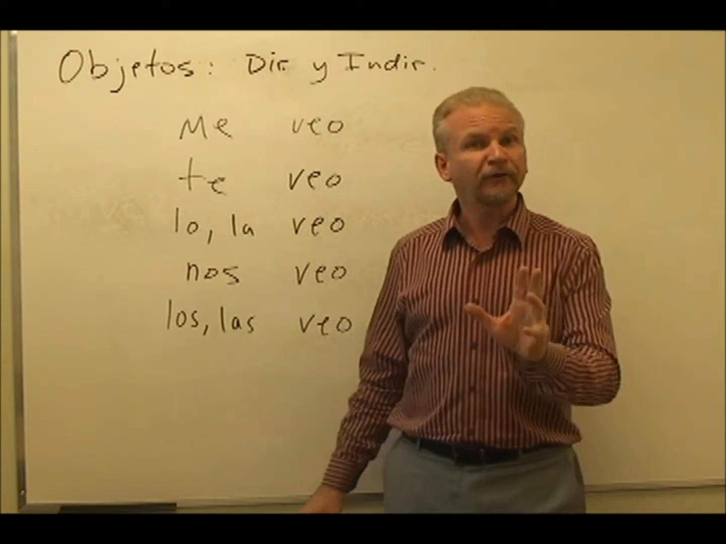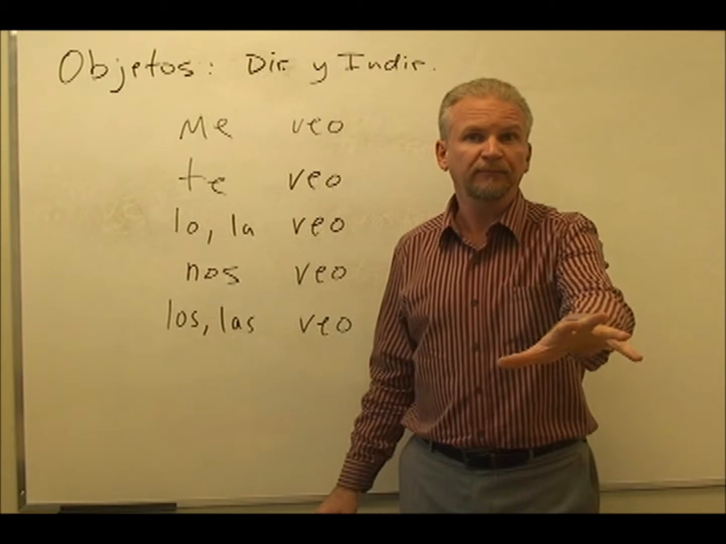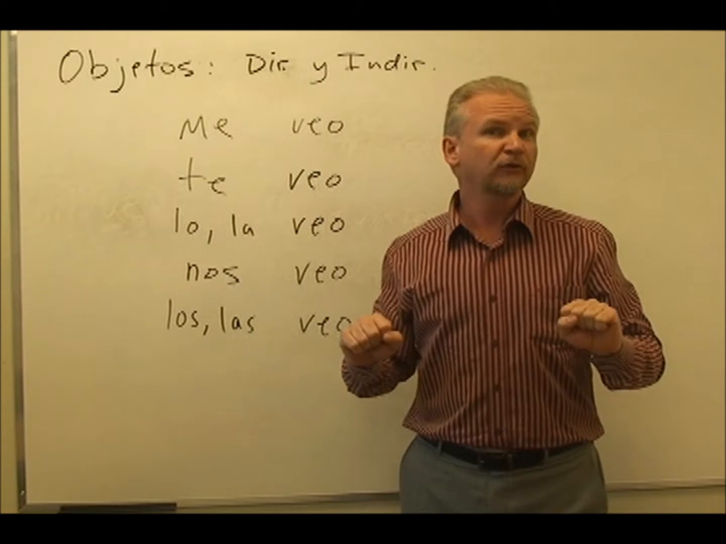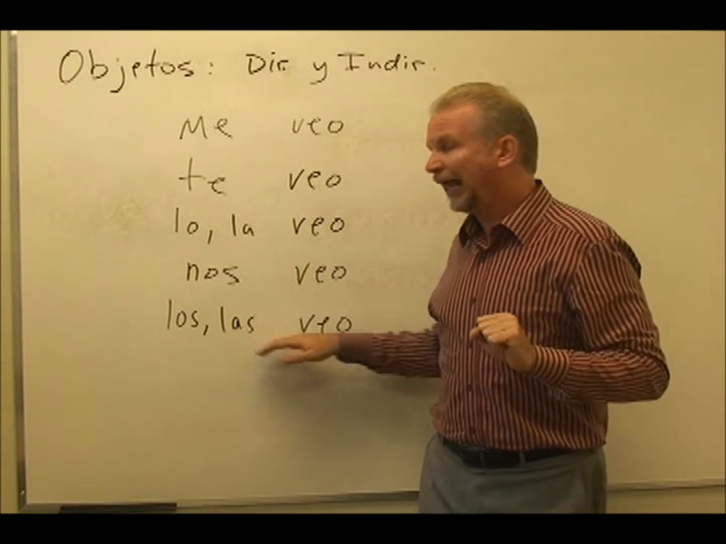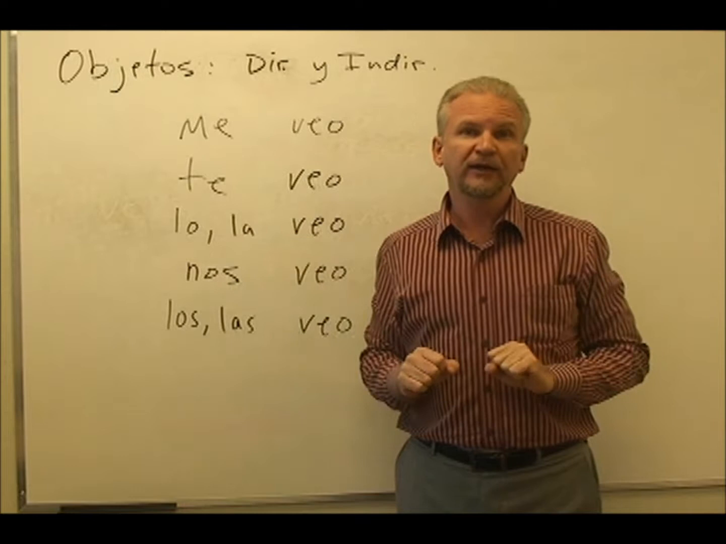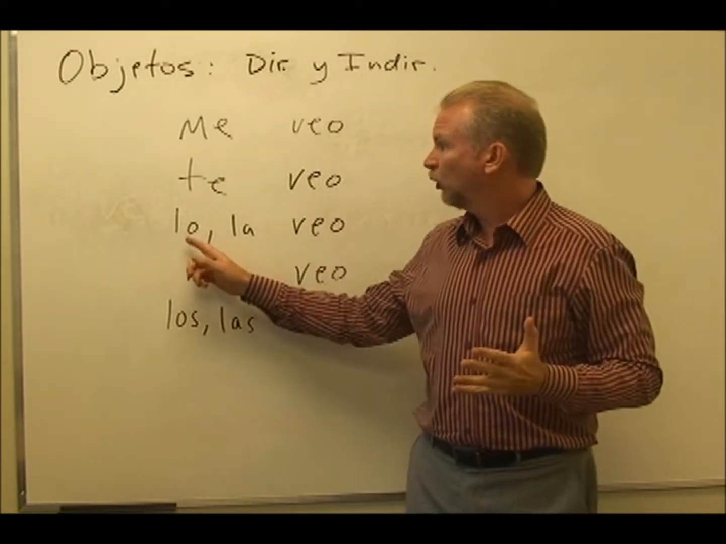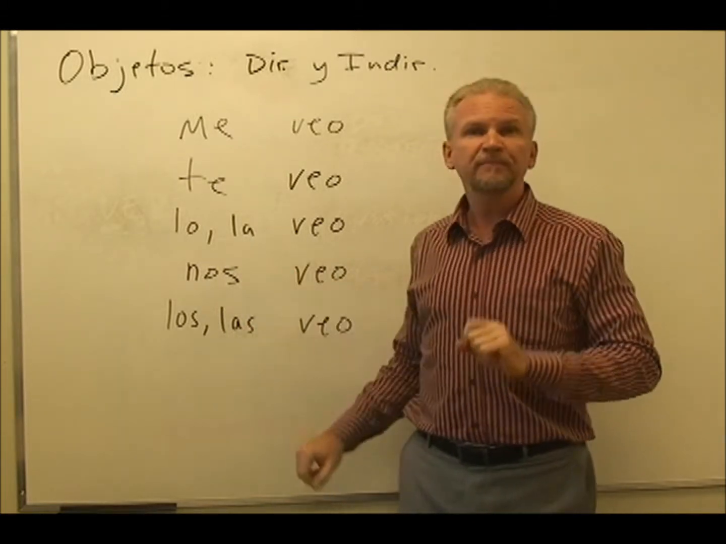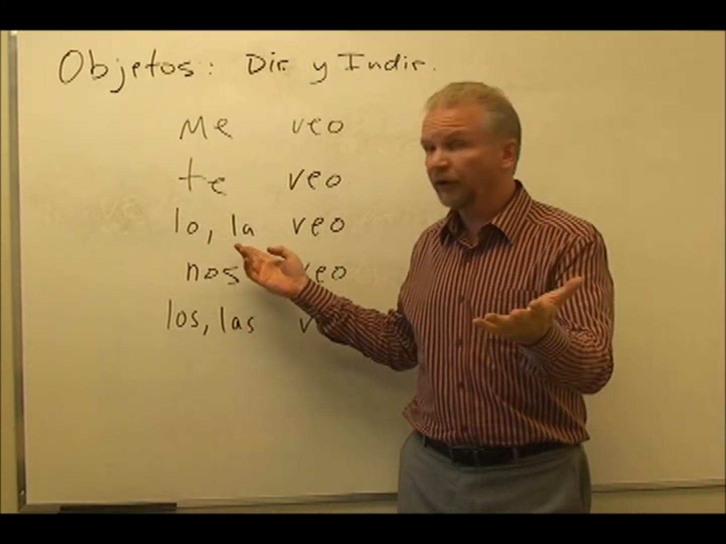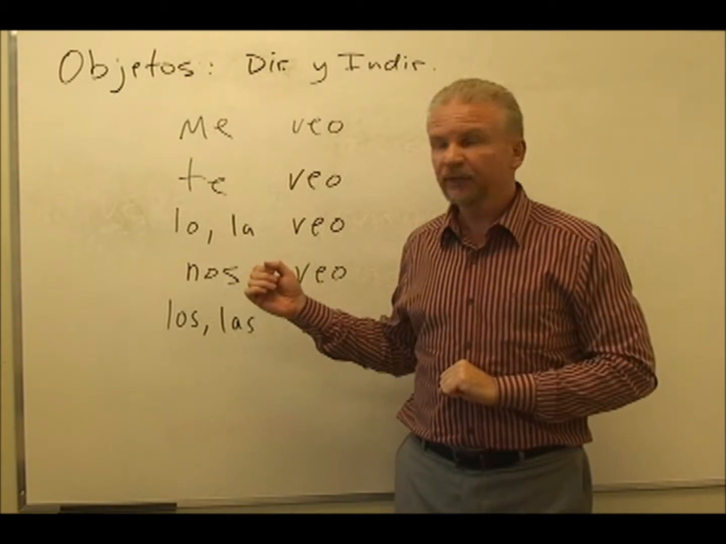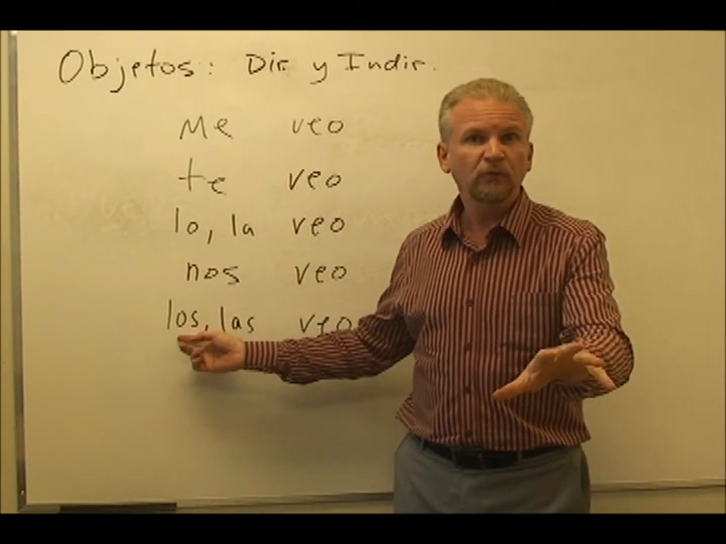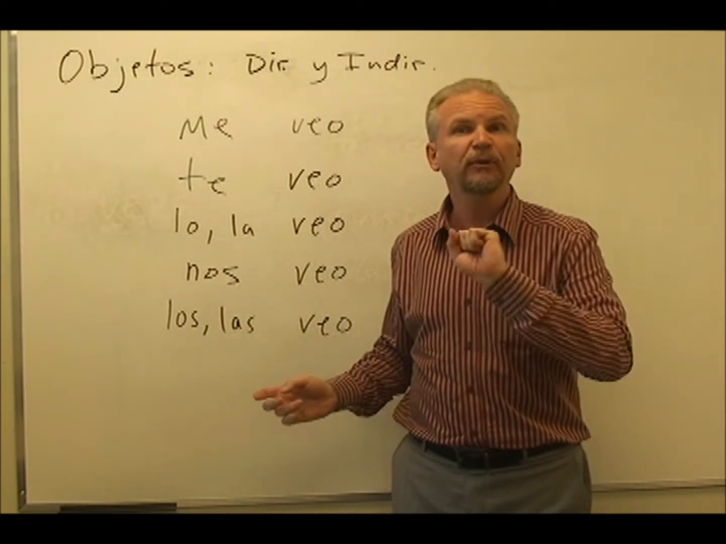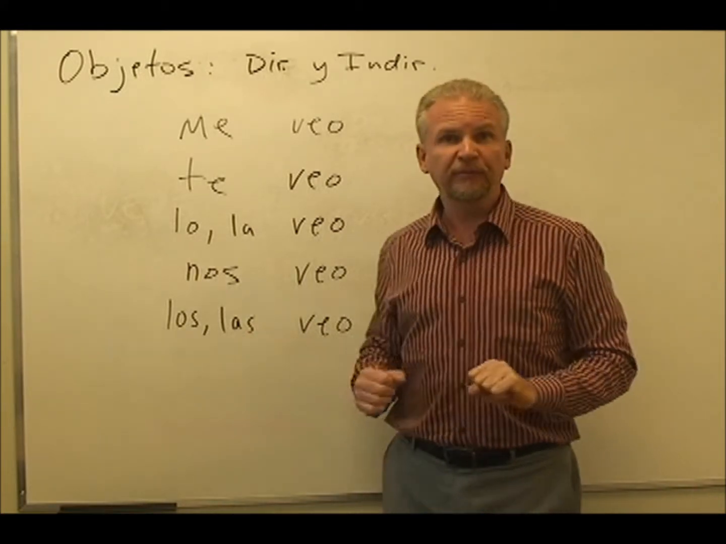Or if we're talking about an item. Los veo, I see them. Maybe we're talking about the books. Los veo, I see them. If we're talking about the houses, all feminine. Las veo, I see them, I see the houses. So lo can be him, her, or it in the masculine. La, she, her, or it in the feminine. Los, them, whether it's people or an item in the masculine. And las, them, if it's people or items that are feminine.